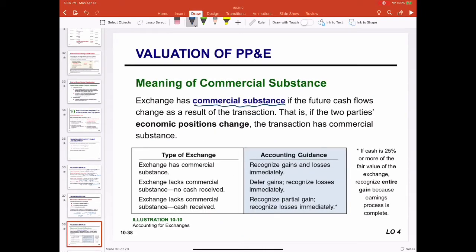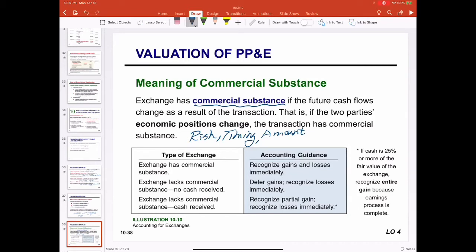Basically, if the transaction has an impact on the future cash flow, the transaction is considered to have commercial substance. The impact on future cash flow is on the risk, timing, and amount of the future cash flows.